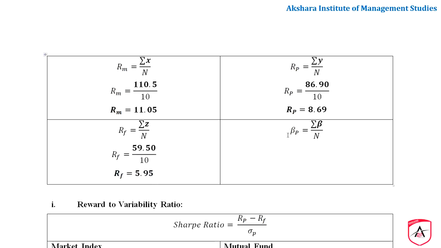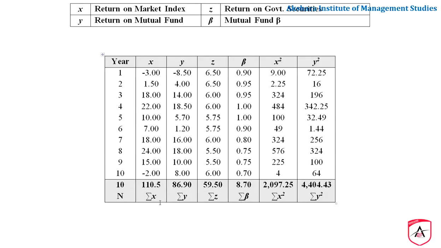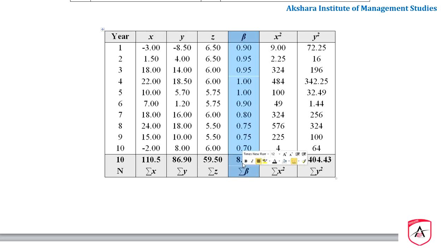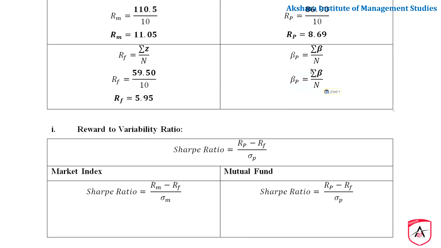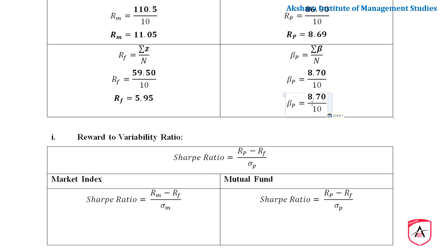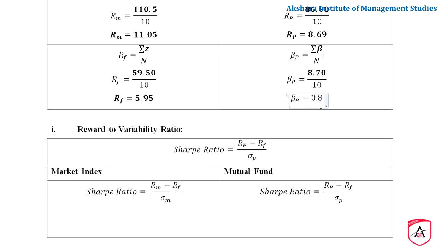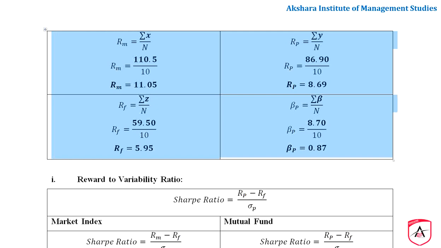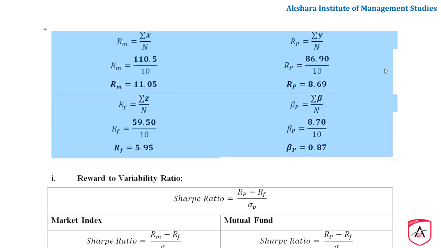This is the mean of all the information which is given. Beta P, sigma beta means, this is beta, 8.70. Sigma beta is 8.70 divided by 10. The value is going to be 0.87. Right, this is the information which he has. We need to do further calculations.